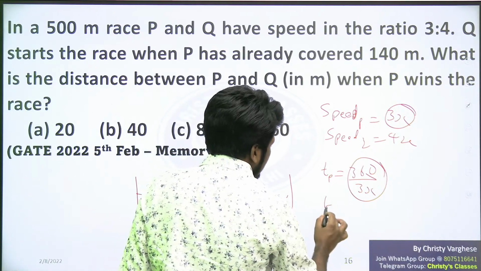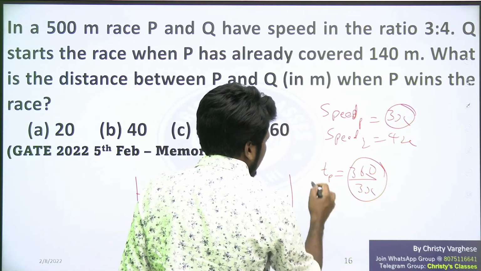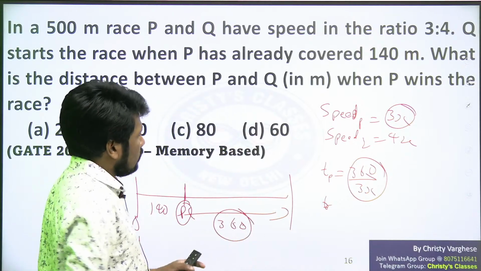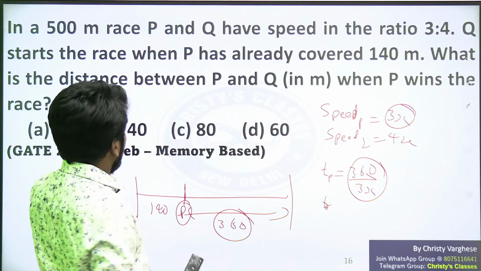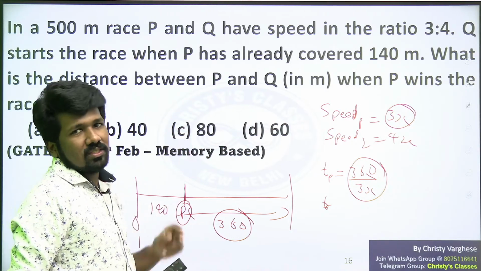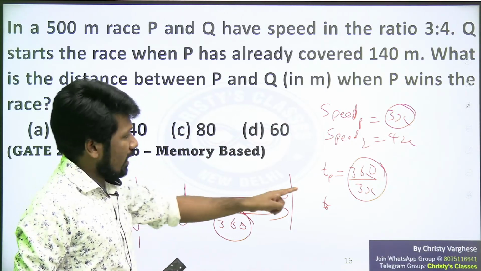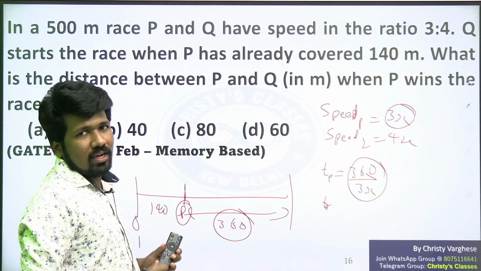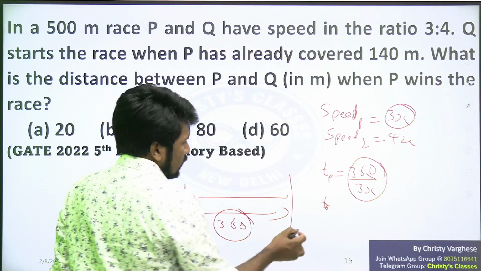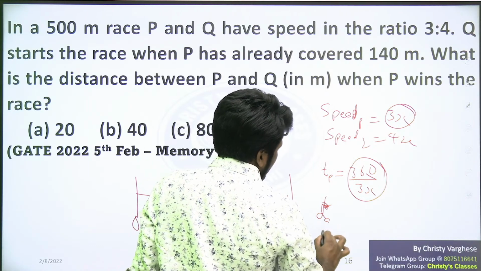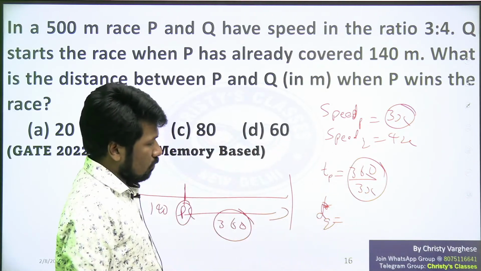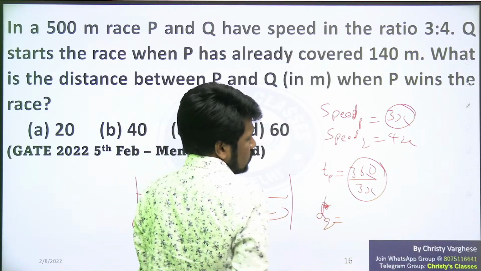So the time taken by P to reach the finish, because we need, when P reaches the finishing point, when P wins the race, how much distance is there between P and Q? So the time taken by P only Q can take. So definitely we can say that the distance traveled by Q when P reaches the finishing point will be distance equal to speed into time.